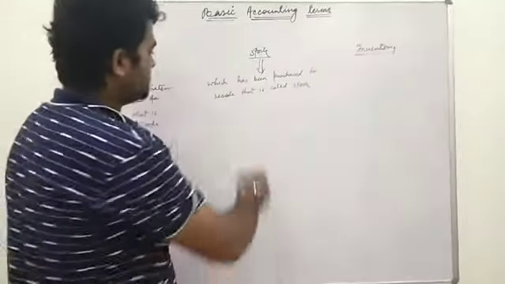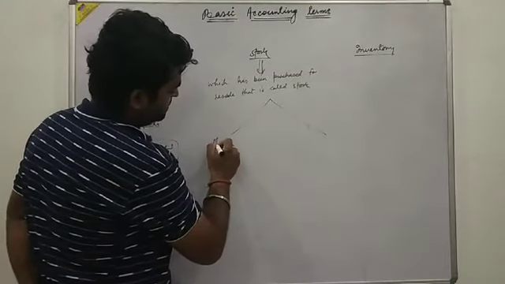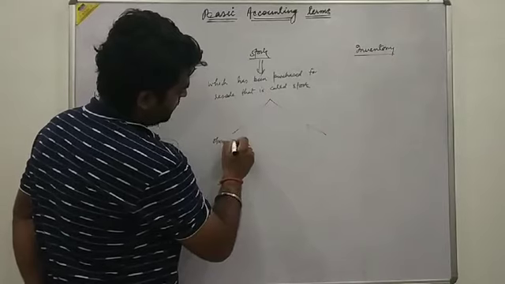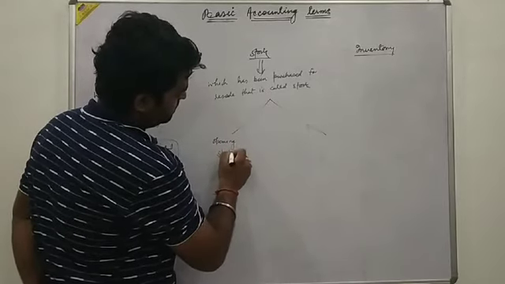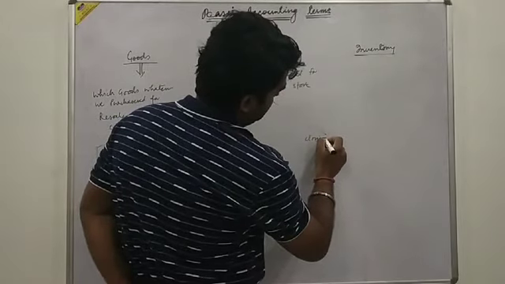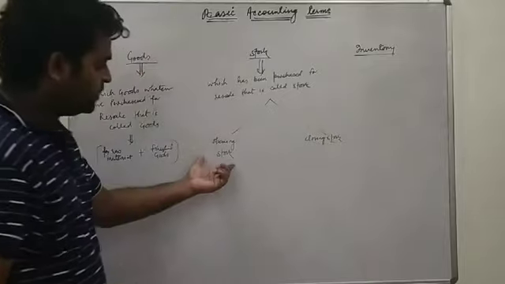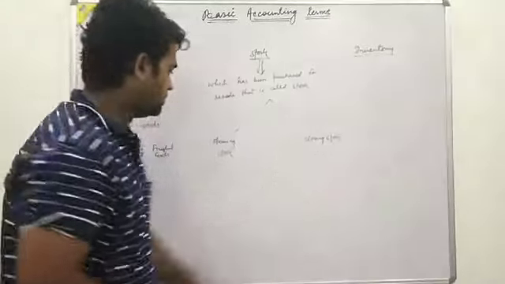Getting over? Stock, there are two types of stock. First one is opening stock and second one is closing stock. Opening stock and closing stock.